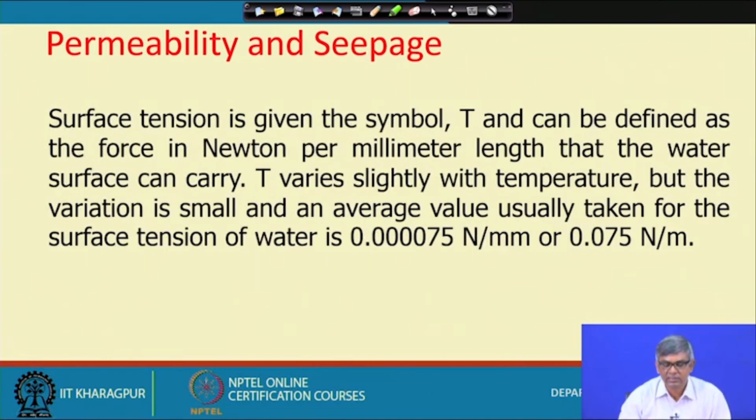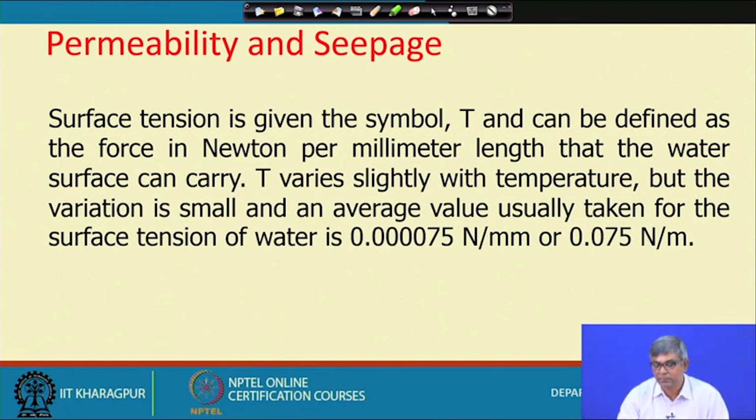Surface tension is given the symbol T. Sometimes it is T, sometimes Ts, but uniformly everywhere the surface tension symbol is T, and it can be defined as the force in Newton per millimeter length that the water surface can carry. How much force per millimeter length it can carry, that is actually your surface tension.